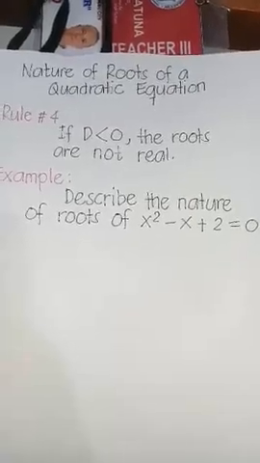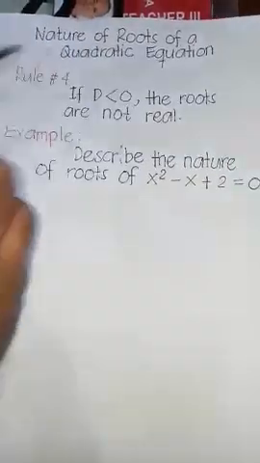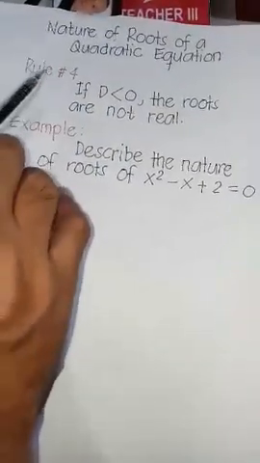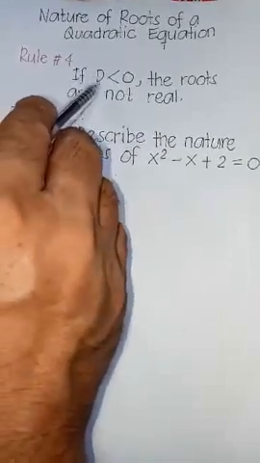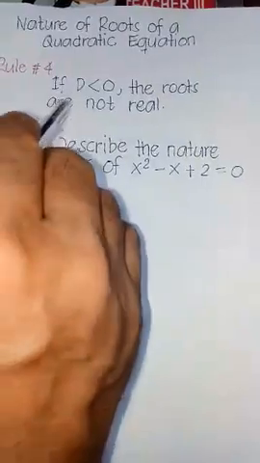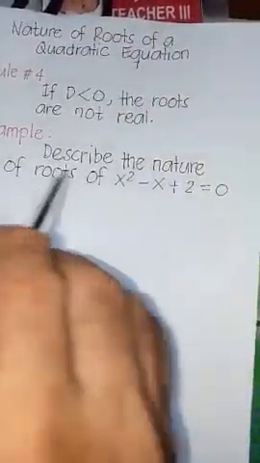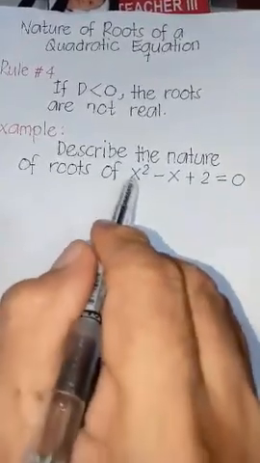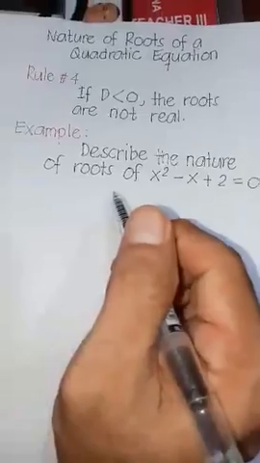Topic is still for grade 9 students. This is a continuation on nature of roots of a quadratic equation under rule number 4. So rule number 4 states that if discriminant D is less than 0, then the roots are not real. Example, describe the nature of roots of quadratic equation x squared minus x plus 2 equals 0.